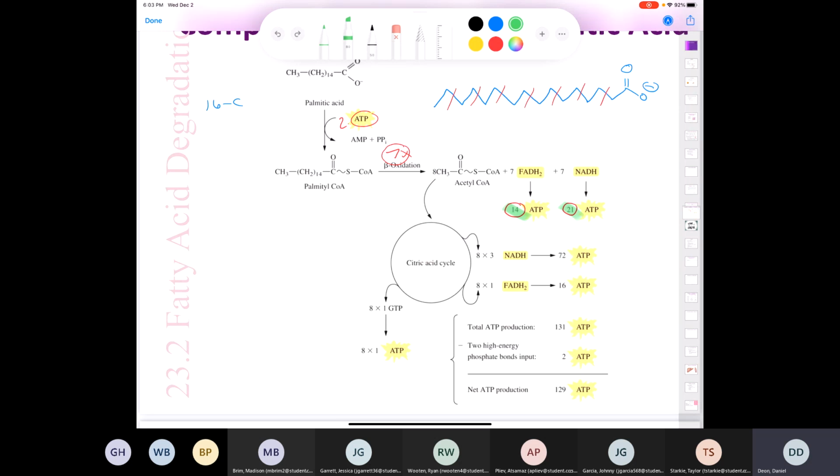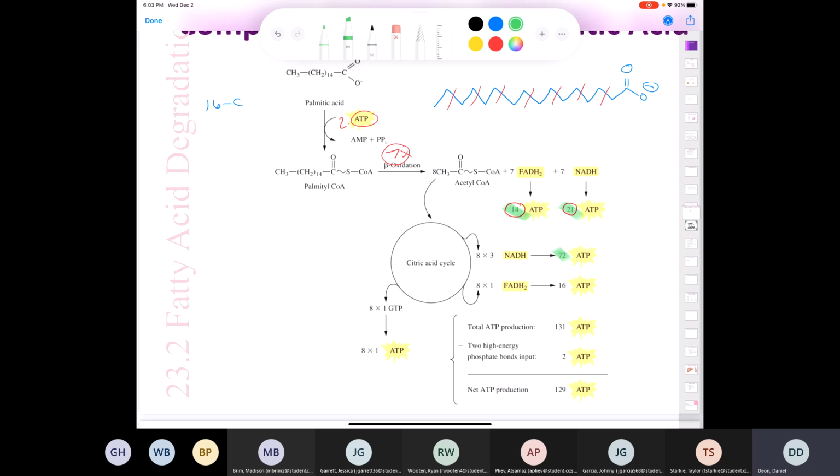So what happens to these 8 molecules of acetyl coenzyme A? They can all go into the citric acid cycle, right? Well, we know that in the citric acid cycle, we're going to produce 3 molecules of NADH. So we have 8 times 3, which gives us 24, but we know that each NADH has a value of 3 ATPs. So that gives us a total of 72.